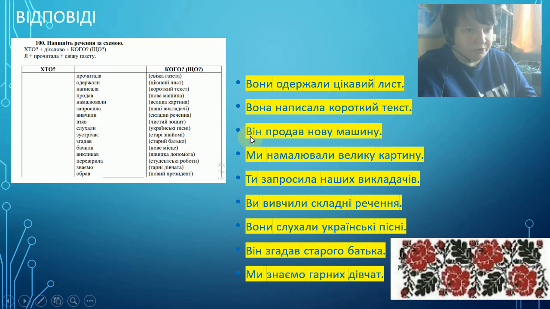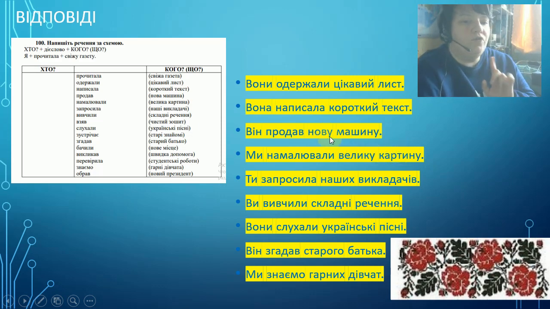But if we go to grammatical feminine, like here, він продав нову машину, new car. Ми намалювали велику картину. We painted a big picture. So you see that машина, картина, grammatical feminine. So that's where we change endings in adjectives and in nouns too.